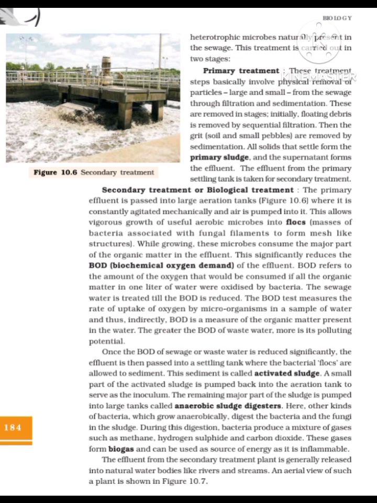Here, other kinds of bacteria, which grow anaerobically, digest the bacteria and the fungi in the sludge. During this digestion, bacteria produce a mixture of gases such as methane, hydrogen sulfide, and carbon dioxide. These gases form biogas and can be used as a source of energy as it is inflammable. The effluent from the secondary treatment plant is generally released into natural water bodies like rivers and streams. An aerial view of such a plant is shown in figure 10.7.